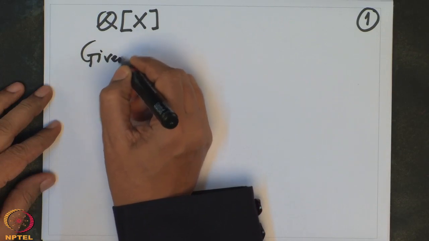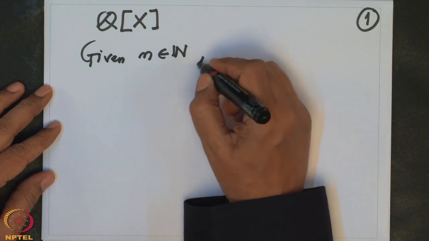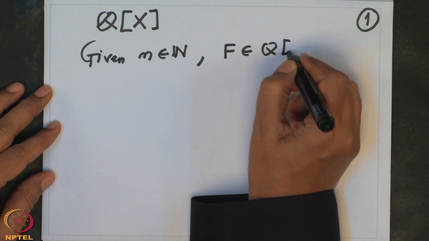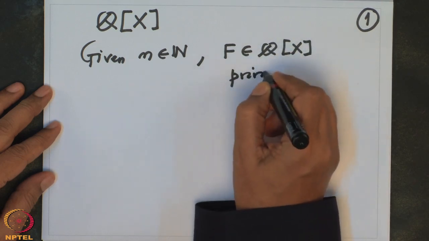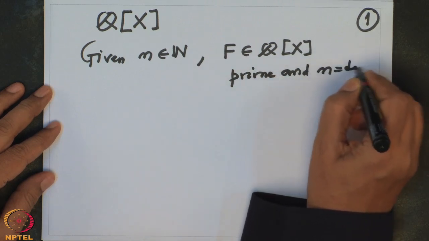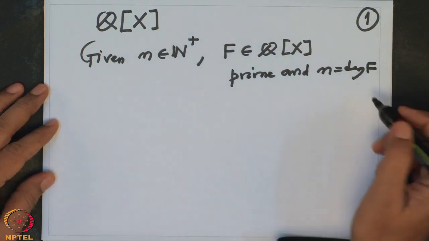Number one, given any degree n, any natural number, I want to produce a polynomial f with rational coefficients which is prime and the degree is n positive.